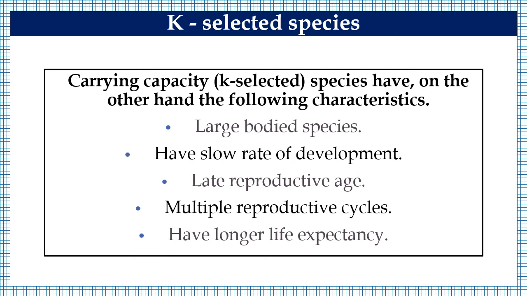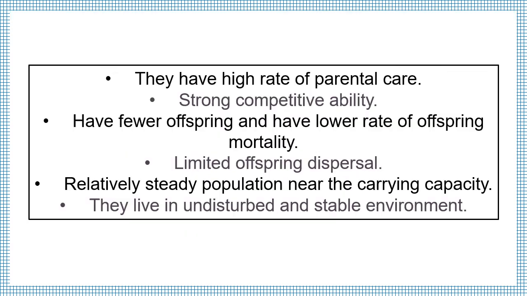K selected species, which are also known as carrying capacity selected species, have on the other hand the following characteristics. They are large bodied species, they have slow rate of development, they have late reproductive age, they have multiple reproductive cycles, they have longer life expectancy.